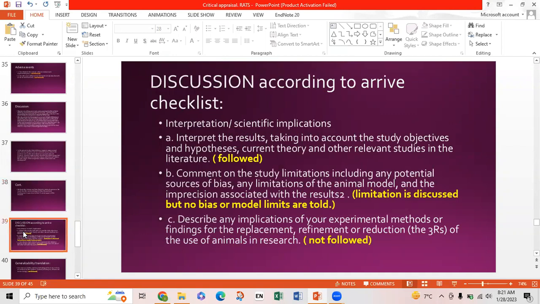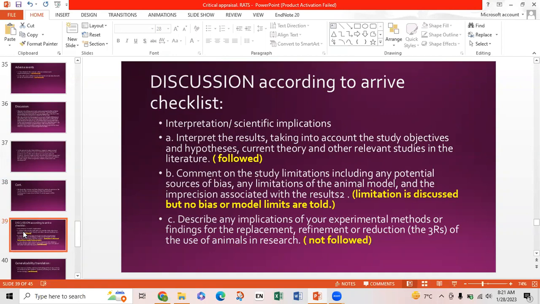Now, discussion according to the ARRIVE checklist. Interpretation or scientific implication. A is interpret the results taking into account study objectives and hypotheses, current theory, and other relevant studies in the literature. This point was followed in the discussion.